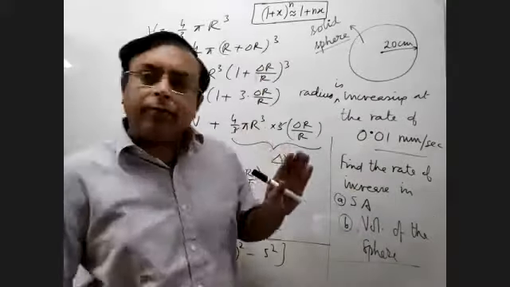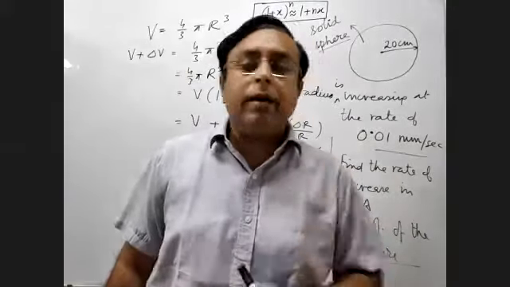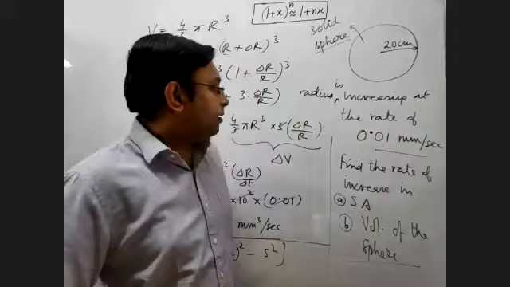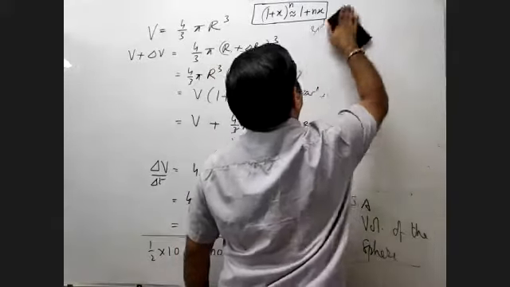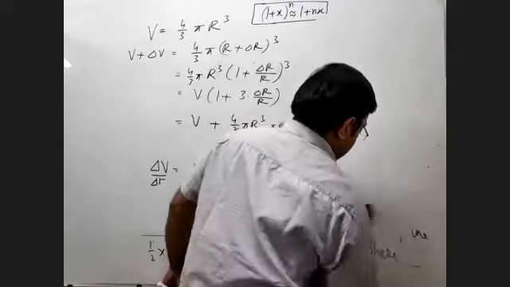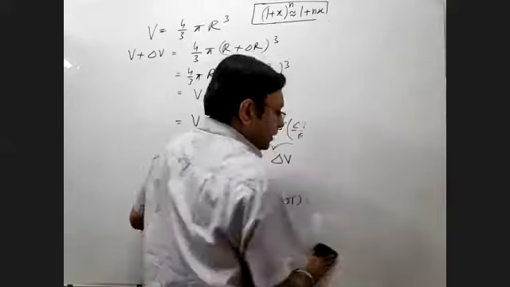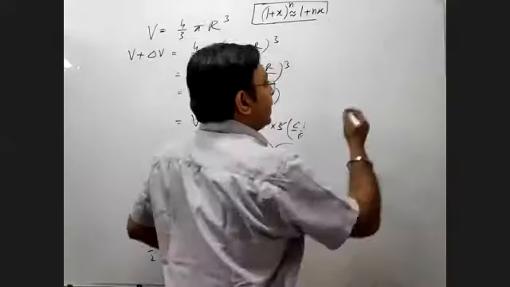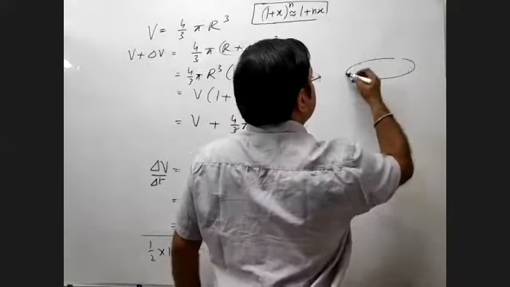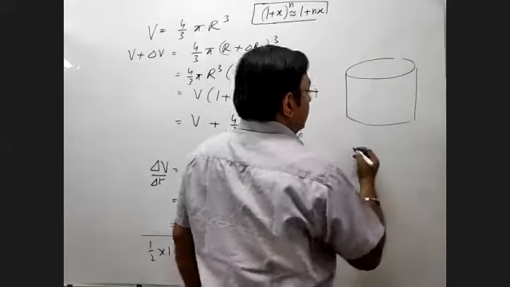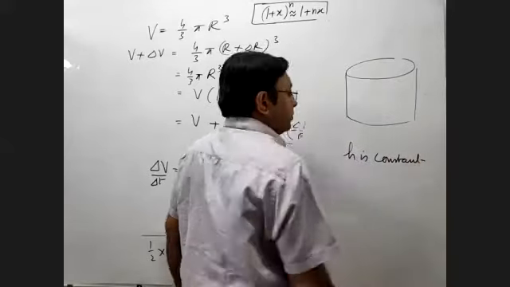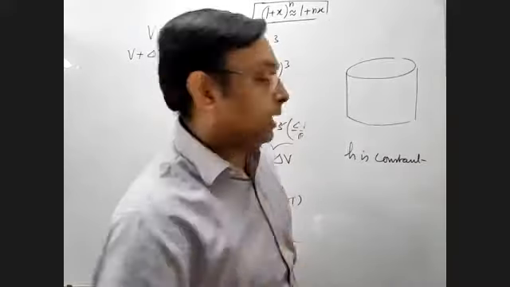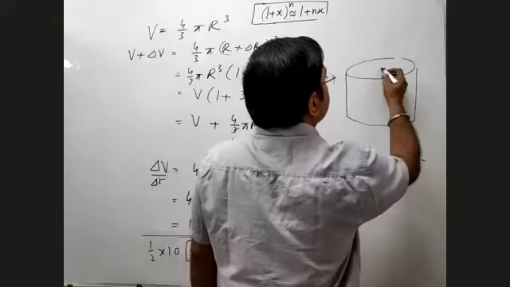Also, I would give you one more question for homework. So solve it. The question is on similar lines. Let's say there is a cylinder in which the h is constant. So the height of the cylinder is a constant, but the radius is increasing.